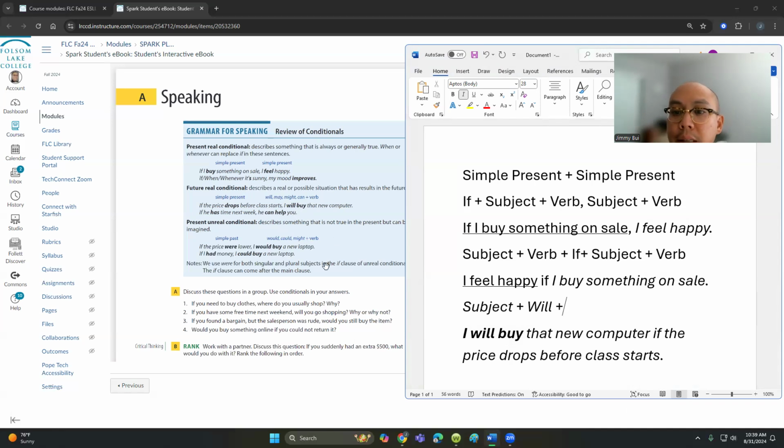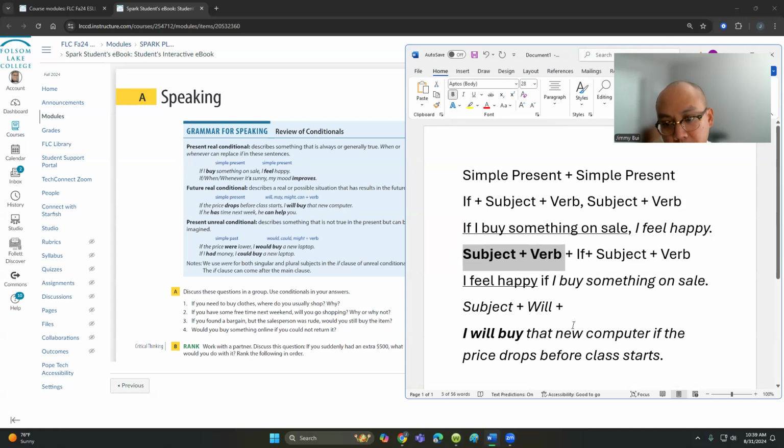Will is more definitive, meaning it is closer to 100%. When we use may, might, can, the probability goes down a little bit. May and might are closer to 50%, and can as well. And then, of course, simple present, same thing here, subject plus verb.